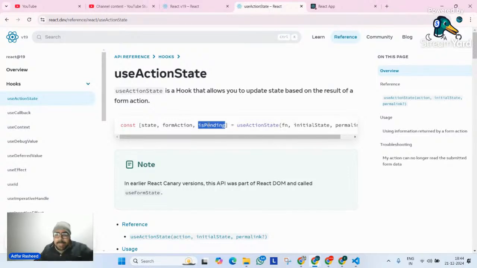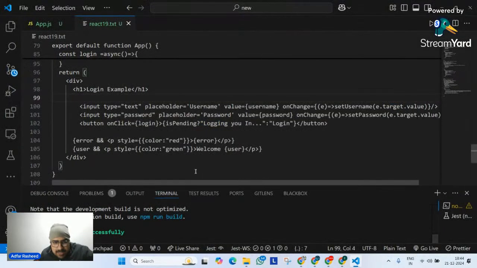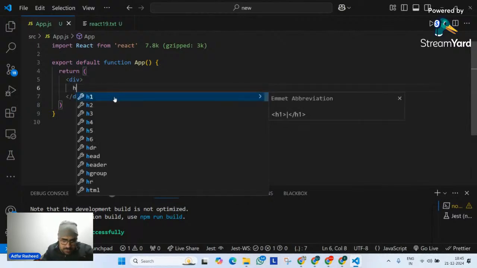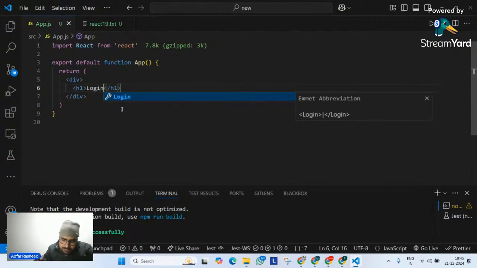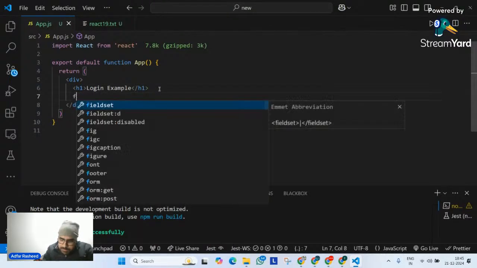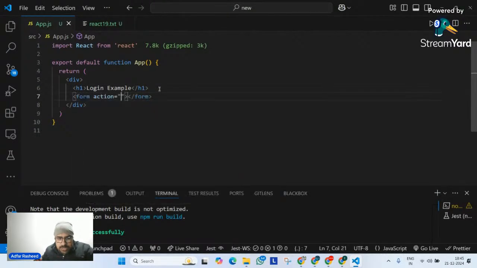Okay. Let's see a very good real life example for the same. Let me go here, and in this div, let me try to make the same login example like this. And over here, I will simply implement a form. And on this, actions are very important. Until now, have we ever used the action attribute? No, we have never used the action attribute.